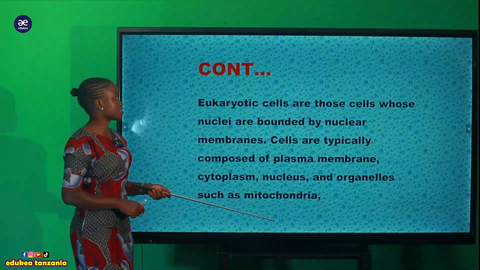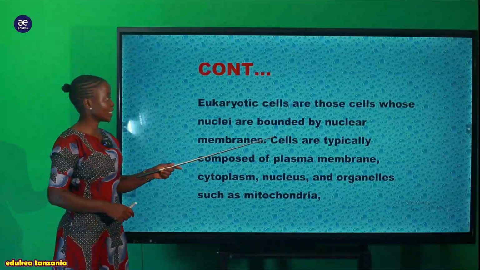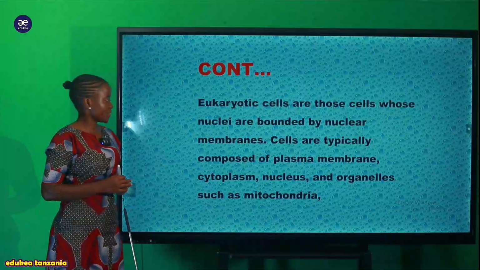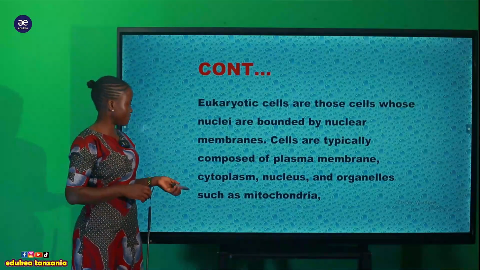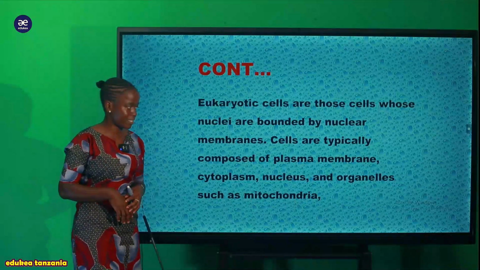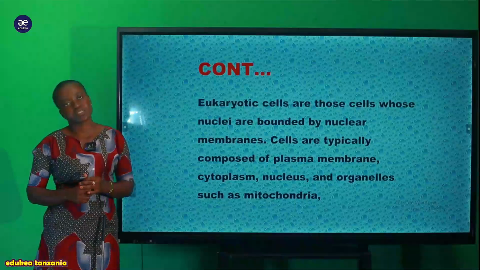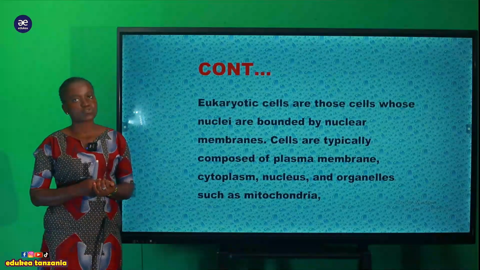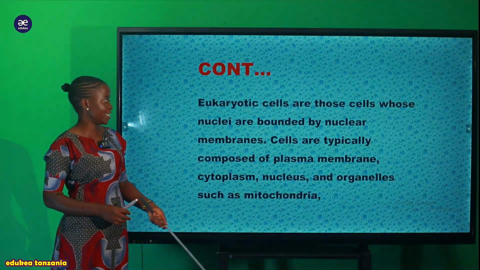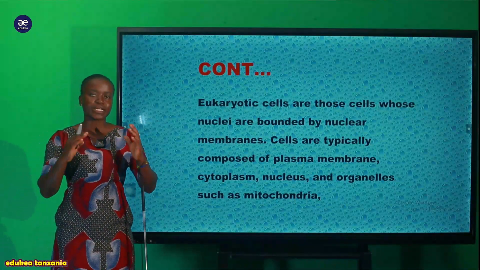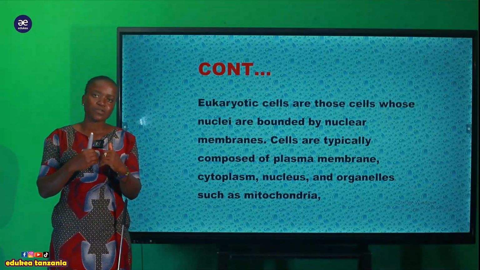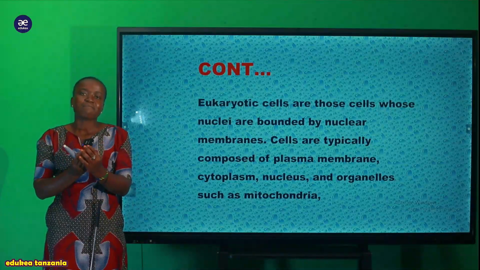Eukaryotic cells are those cells whose nuclei are bounded by a nuclear membrane. So these cells are typically composed of a plasma membrane, cytoplasm, nucleus, and other organelles such as the mitochondria. So we say that it is the true cell. Why is it a true cell? Because it has been surrounded by a bounded membrane nuclei. This is a nuclear membrane. So the different kinds of organelles that are found within the eukaryotic cell are being surrounded by membranes.